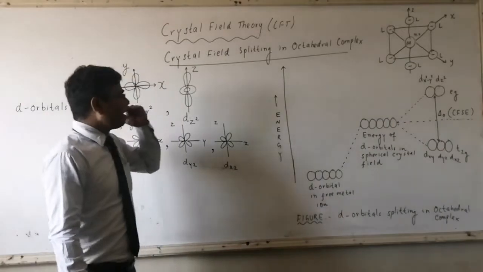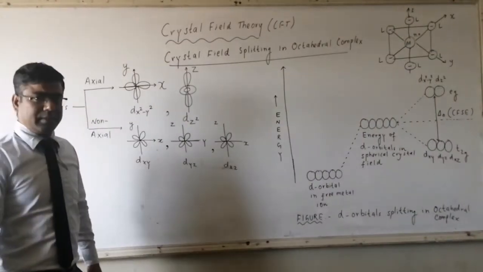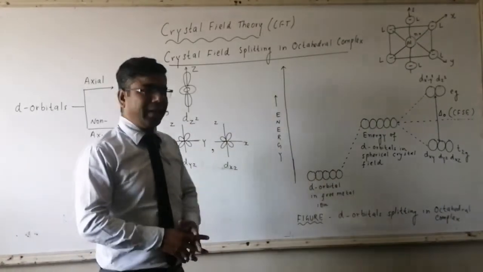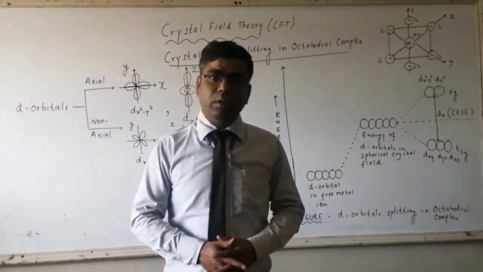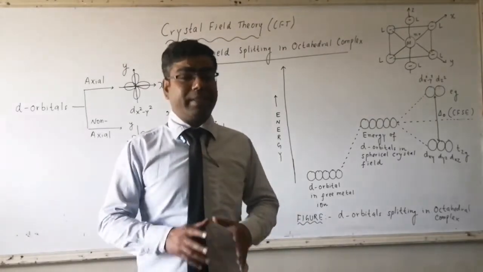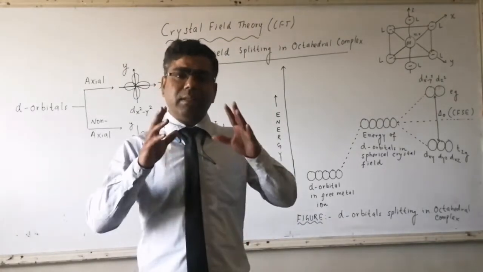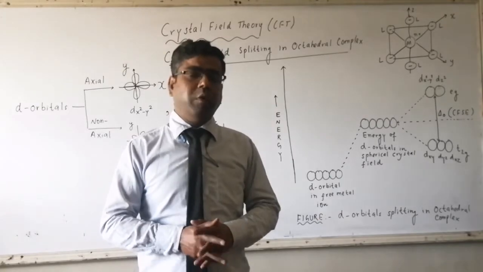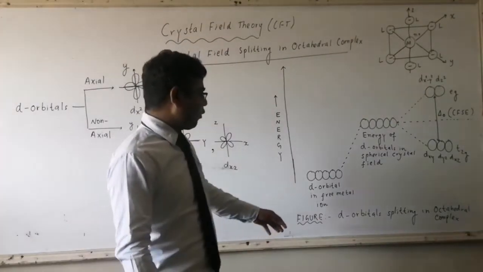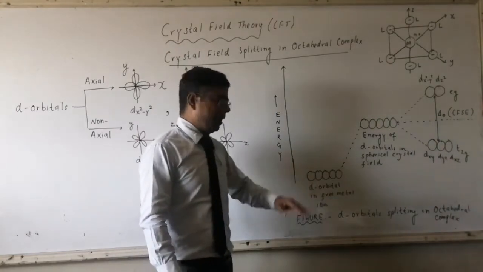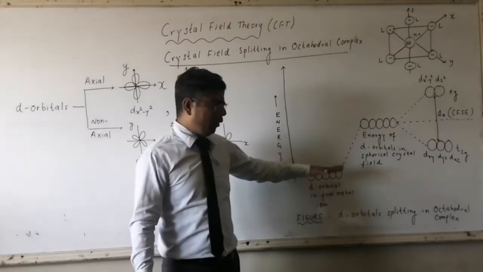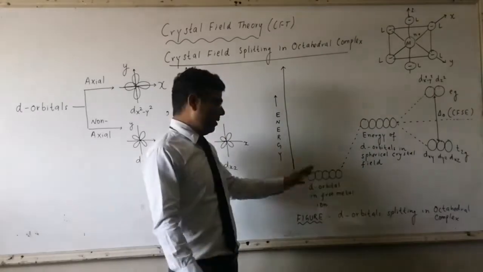So what happens? Let us see crystal field splitting in octahedral complex. Here is the energy profile diagram for the d orbitals of the central metal atom or central metal ion when it is involved in the formation of an octahedral complex. Here I have drawn d orbitals in a free metal ion or free metal atom with the lowest energy, or the energy in the ground state.